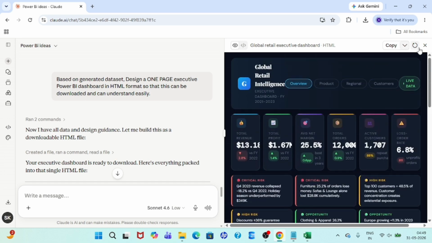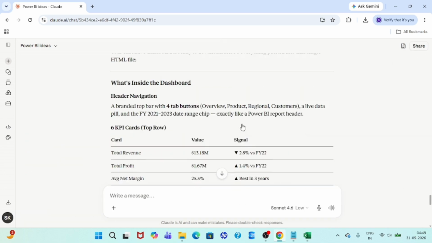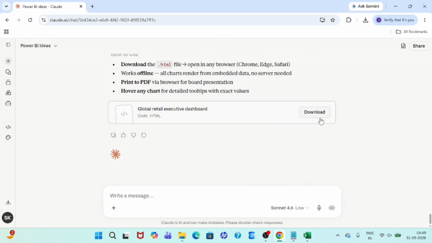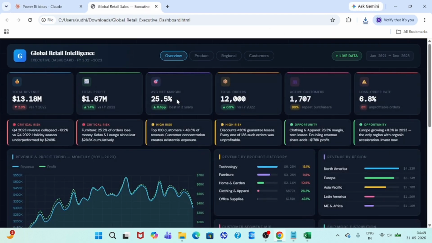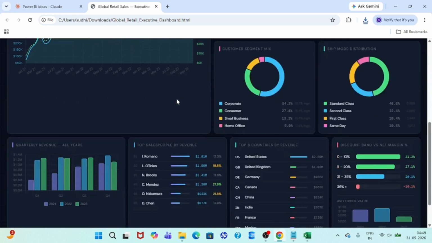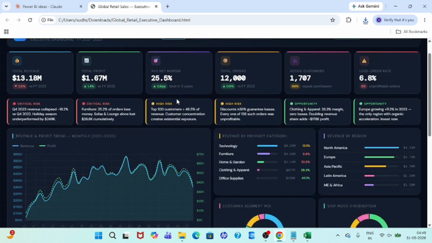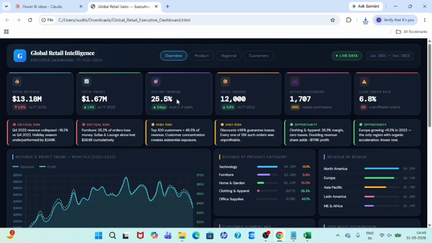So if I go ahead and download this one and check it, let's click on download. So this is downloaded, and now let's click here. This is the dashboard which has been generated by Claude AI, and it gives the proper insights. As we have already used prompts, we got description files, summary files, executive summary files, and this is the final dashboard which we can explain to the audience or users.